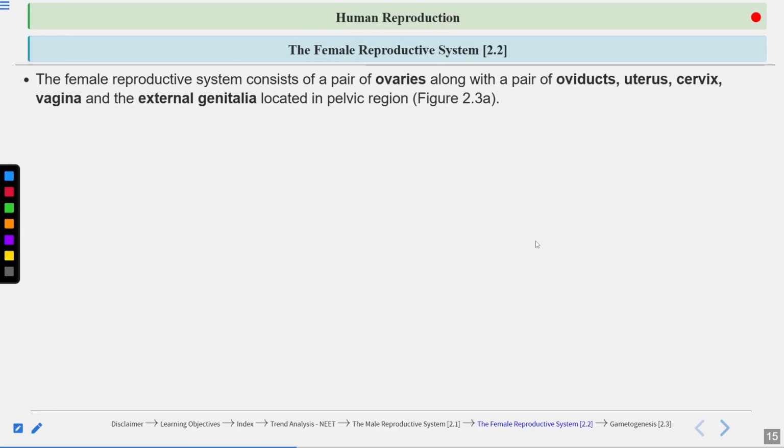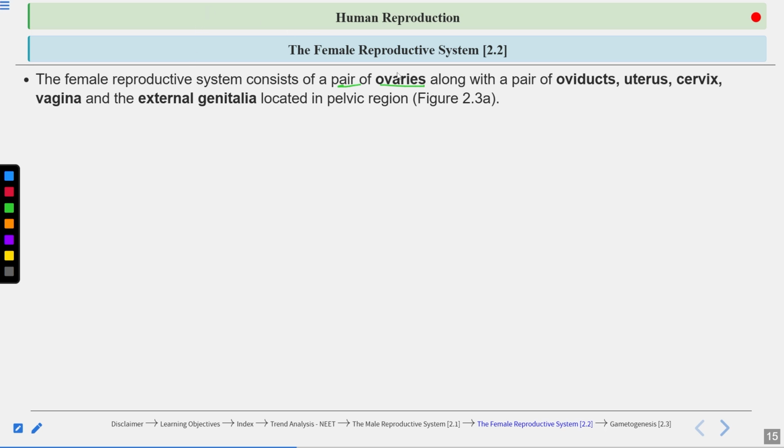Let's talk about the female reproductive system now. The female reproductive system also consists of a pair of ovaries. Means two ovaries are present. Ovaries are the primary sex organ. Okay, means they will produce the gametes, the female gamete, which is egg or ovum. And they will also produce the hormones such as estrogen and progesterone. So estrogen and progesterone are known as the ovarian hormones or steroid hormones because they are made up of steroid.